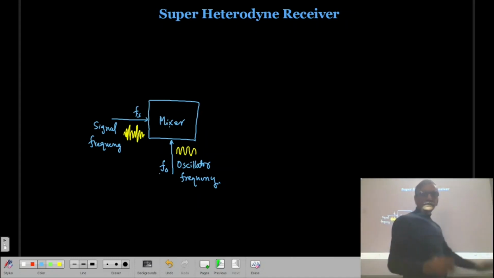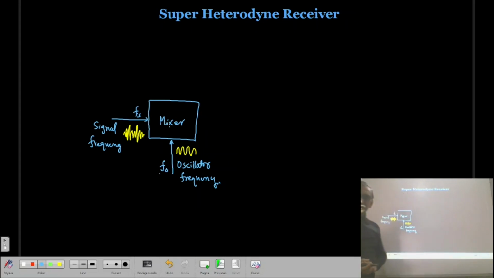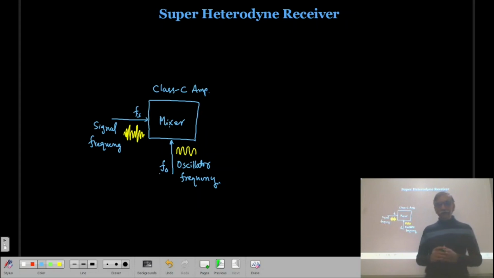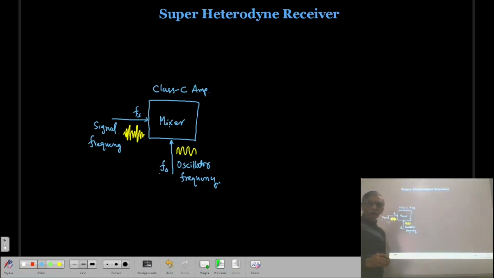Remember, the mixer stage is nothing but a kind of class C amplifier. This means the transistor is operating almost in a non-linear region, and due to this non-linear region it is going to generate a number of harmonics.